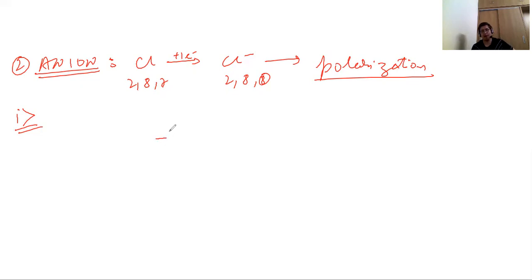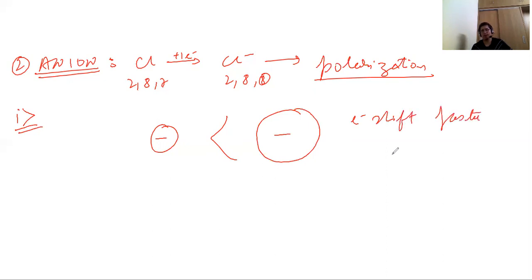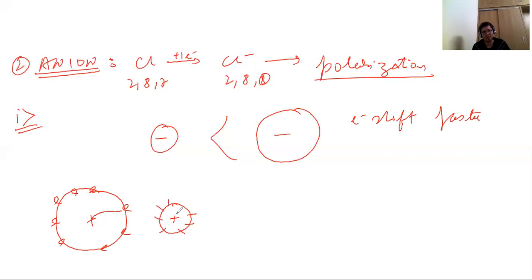Size. If I take an ion of this size and an ion of this size, which one will have higher polarization and higher covalent character? The answer is the bigger size. If an anion is big, the electrons shift faster. The reason is that this is an anion, so it has extra electrons and the center is a nucleus. Now, if the size is big, the hold of the nucleus on the outermost electron will come down. If the size is small, the nucleus can hold the electron tightly.